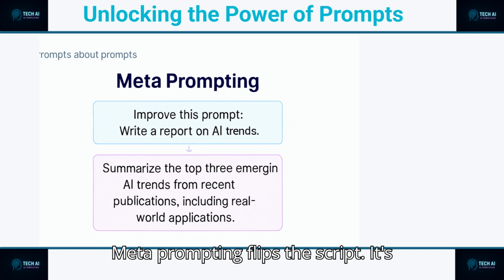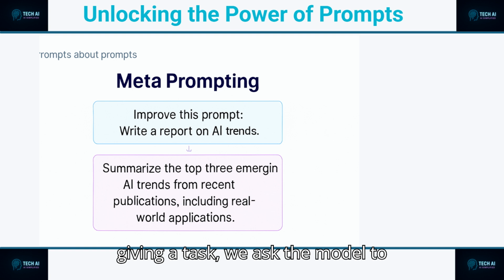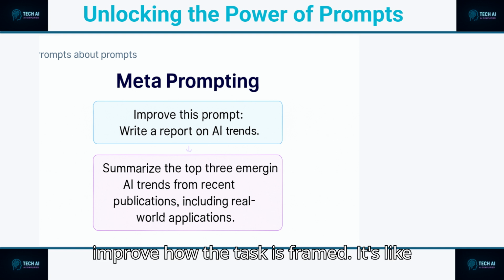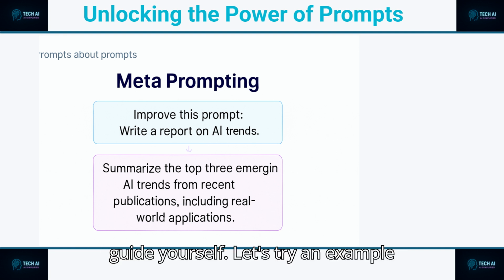Meta-prompting flips the script. It's prompting about prompting. Instead of giving a task, we ask the model to improve how the task is framed. It's like handing the AI a megaphone and saying, "Guide yourself."